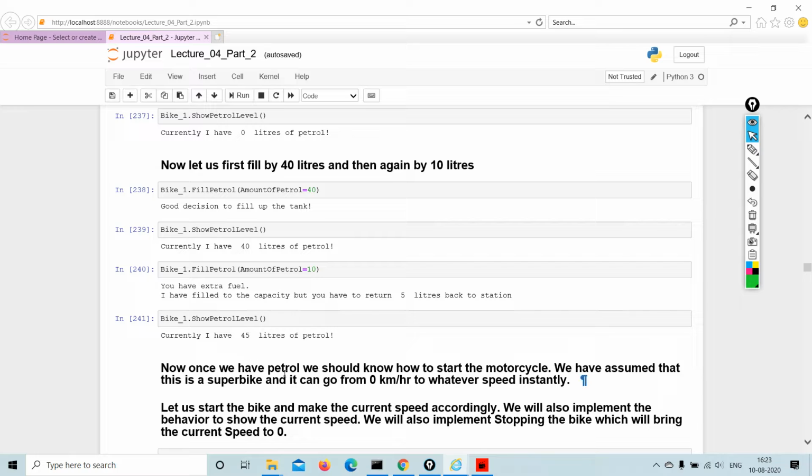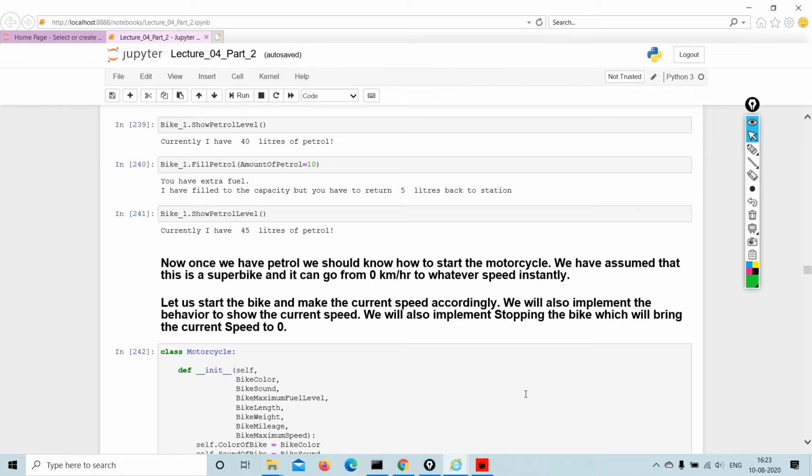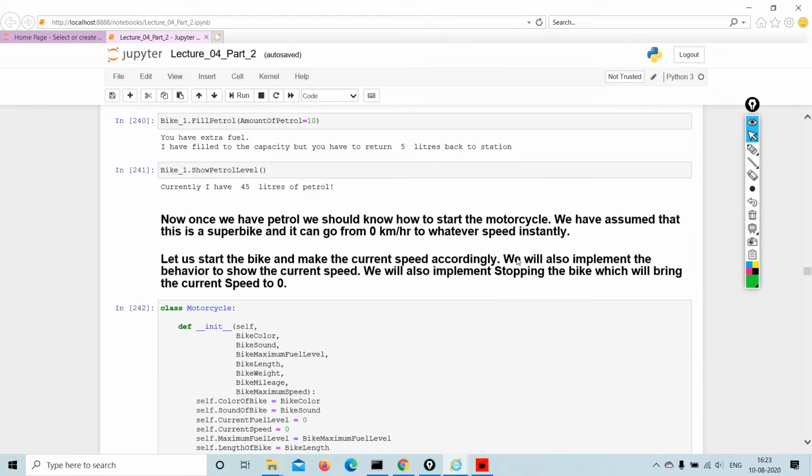Now once we have petrol, we should know how to start the motorcycle. We have assumed that this is a super bike and it can go from 0 km/h to whatever speed instantly, because of course it belongs to Batman. It has to be a powerful bike. Let us start the bike and set the current speed accordingly. We will also implement the behavior to show the current speed. We will also implement stopping the bike, which will bring the current speed to 0.